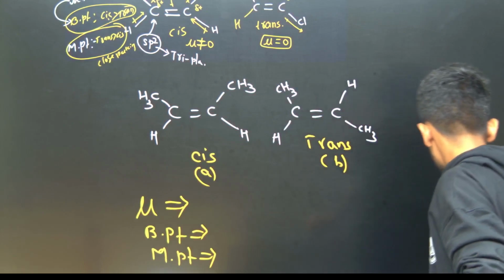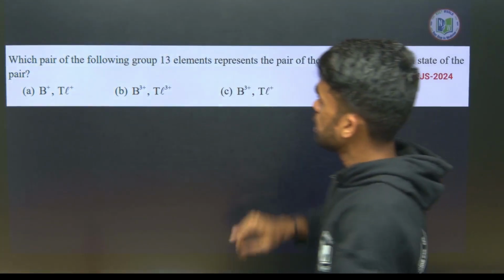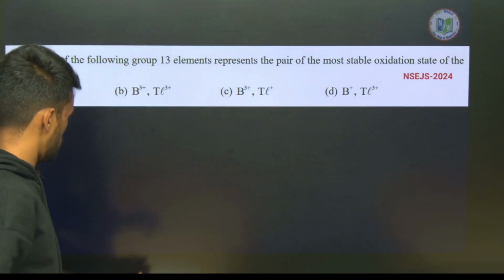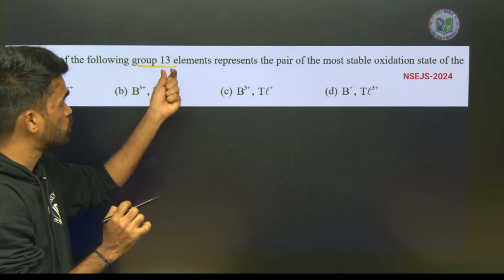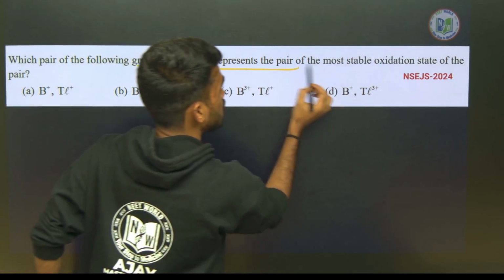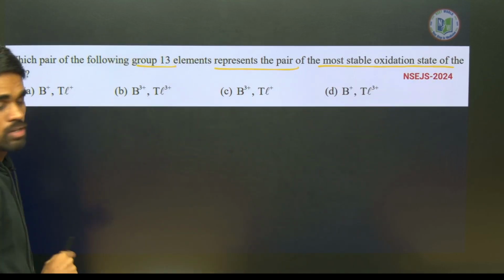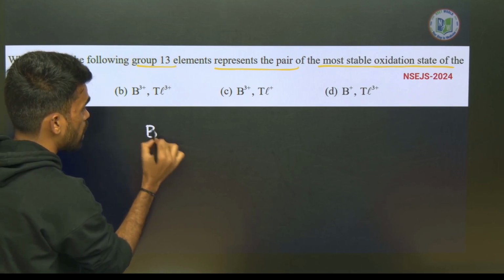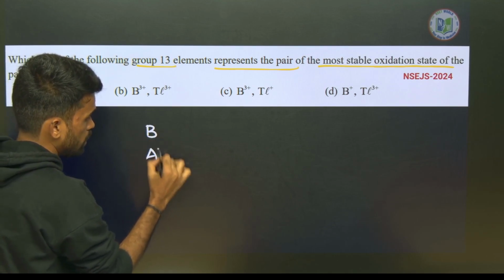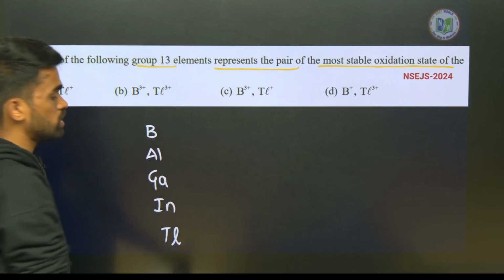Okay. The next question here, the third question: which of the following pairs of elements from group 13 represent the most stable oxidation states? So tell me, how can we answer? See, what are the group 13 elements? Boron, aluminium, gallium, indium, thallium. So these are the elements.